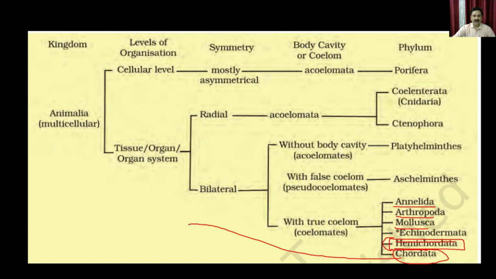Within the chordata, we have different groups having different types of properties. That we are going to discuss in our subsequent lectures. So with this, I would like to conclude my lecture here. In the subsequent lecture, we are going to discuss the chordata, and within the chordata, we have different types of classes and groups. That will allow you to understand the basic properties of the chordata and how it is different and evolved from the non-chordata. So with this, I would like to conclude my lecture here.